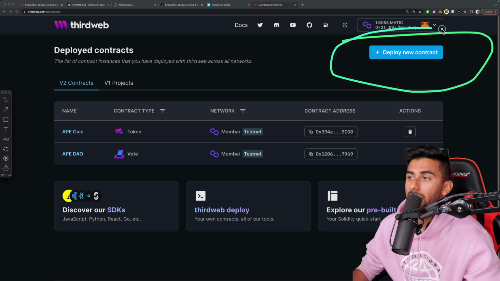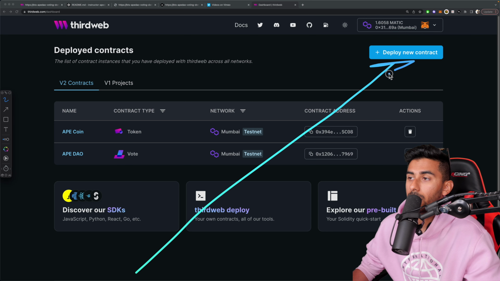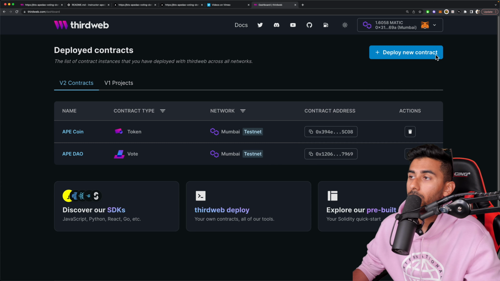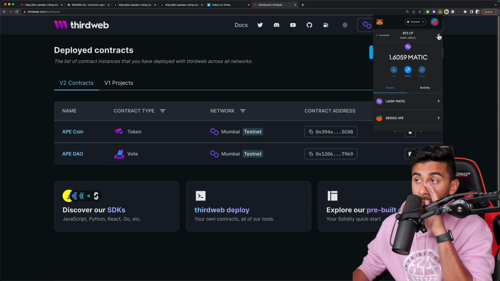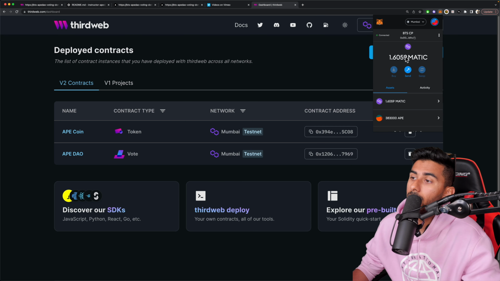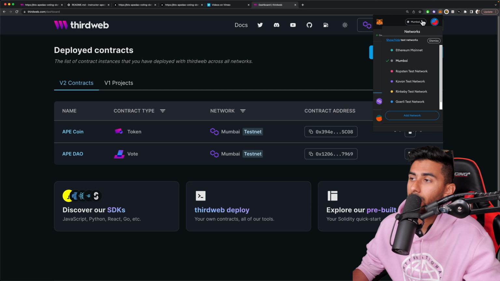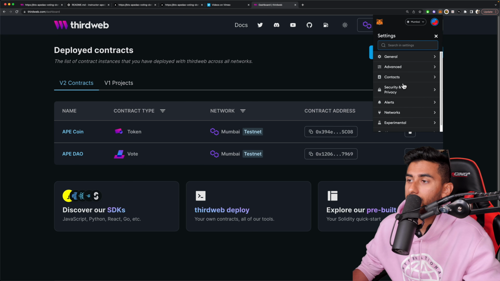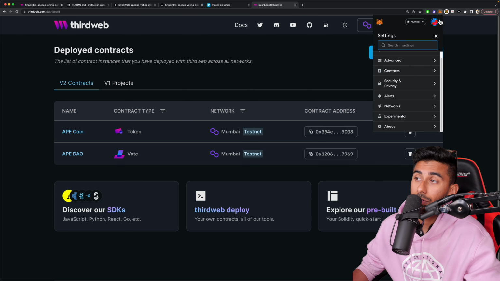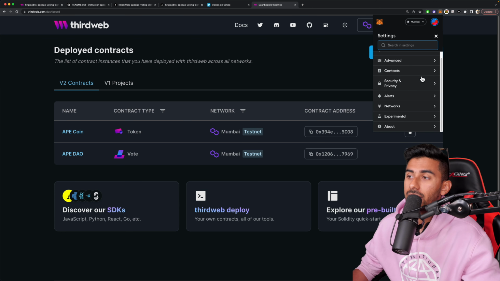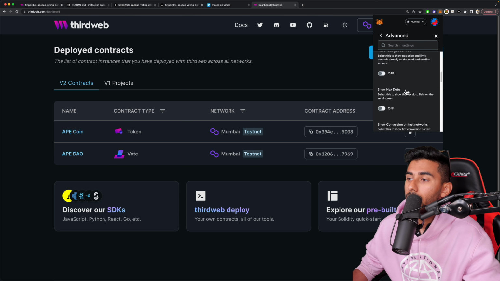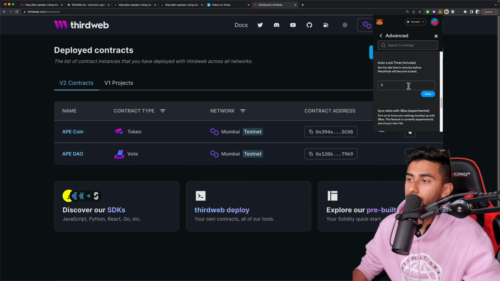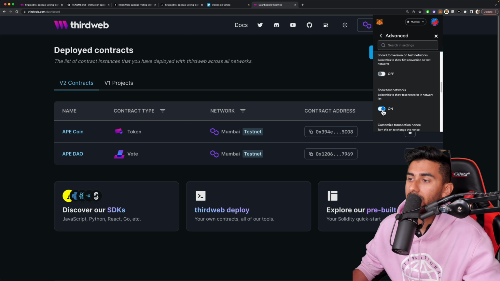Then we're going to click deploy new contract. Before we do this, here are a couple of things you need to know. Make sure that in your MetaMask you're switched to the Mumbai network. If you don't have that set up yet, and if you don't have MetaMask, make sure you install and download MetaMask. That's step one. Then you can go into settings, advanced, networks, show test networks, and just turn that to yes.